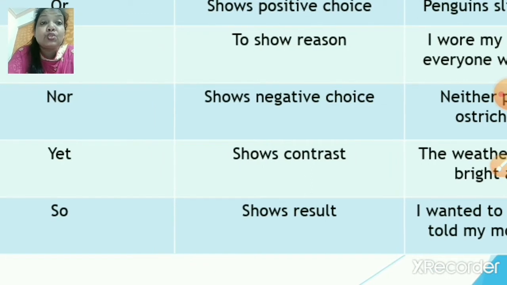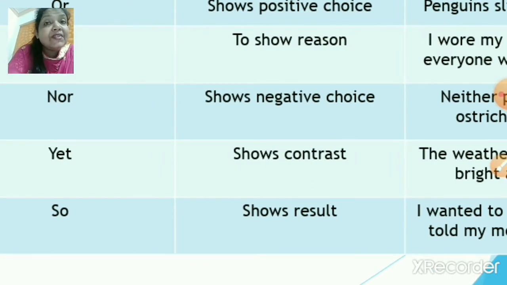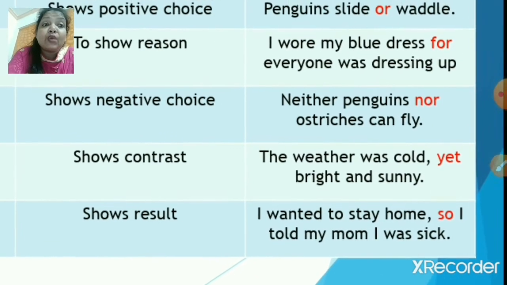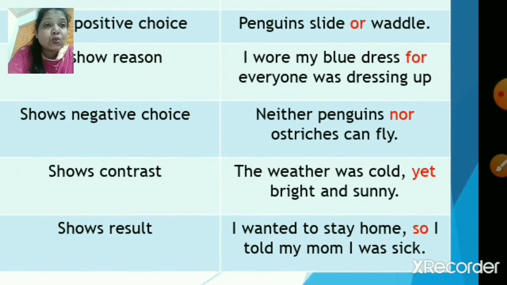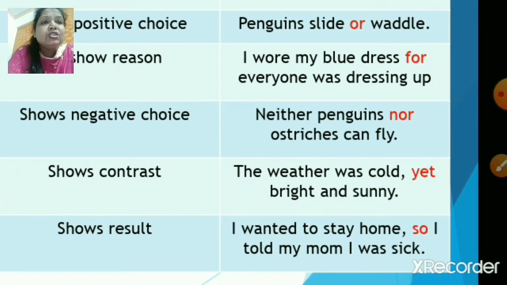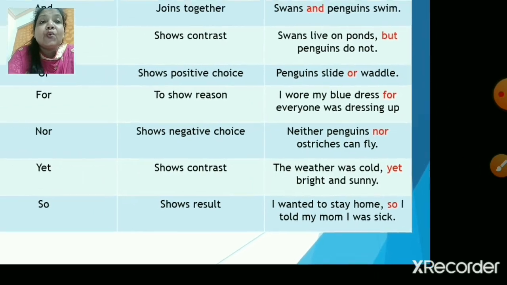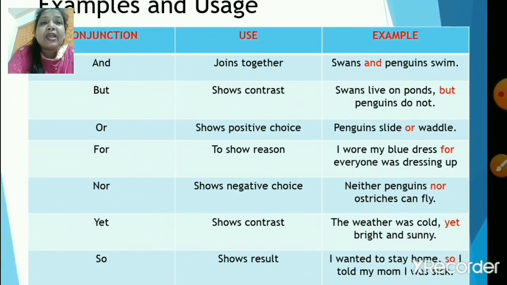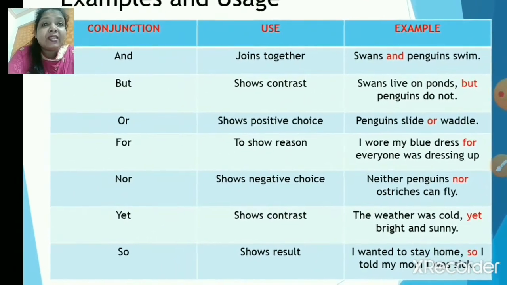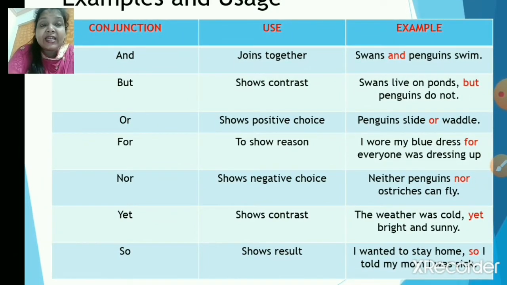Next, "so." When it shows the result. So, I wanted to stay home, so I told my mom I was sick. So yes, children, these were a few examples of the usage, of when you will use the coordinating conjunctions, right? Now we will go ahead with the next one.